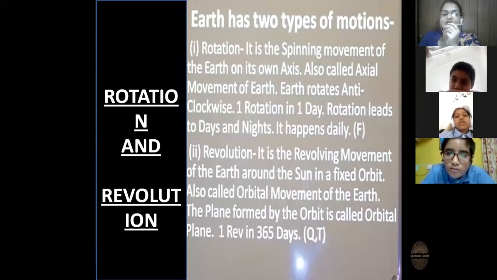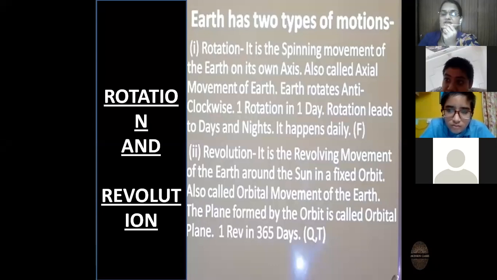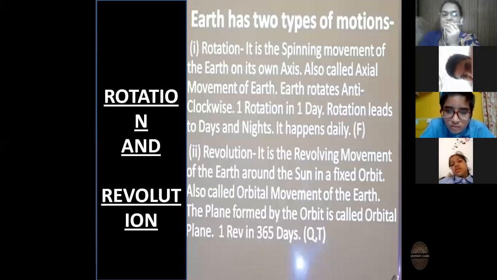Revolution is the revolving movement of the Earth around the Sun in a fixed orbit. The Earth moves around the Sun on its own path. This path is called orbit. Means the path on which the Earth moves around the Sun is called an orbit. This motion of the Earth is called revolution.